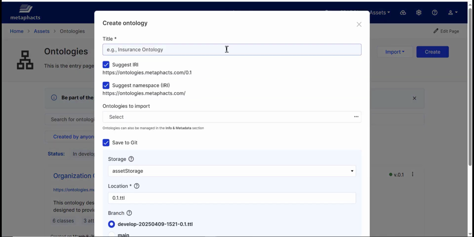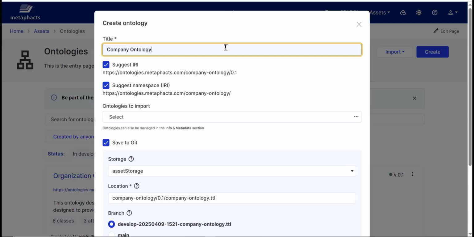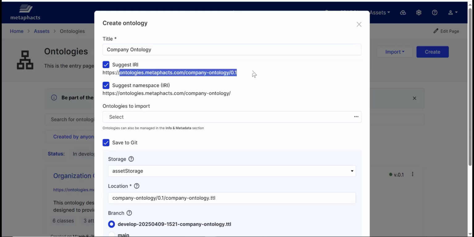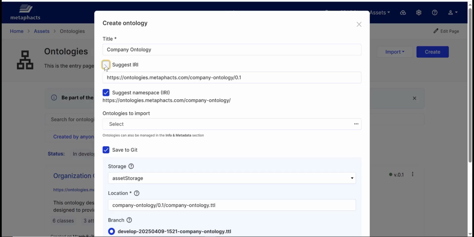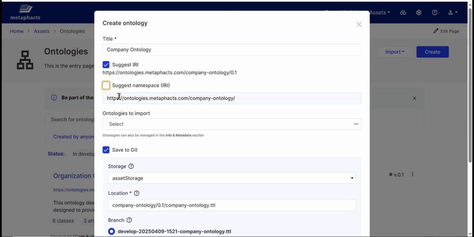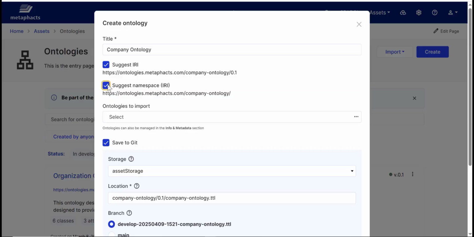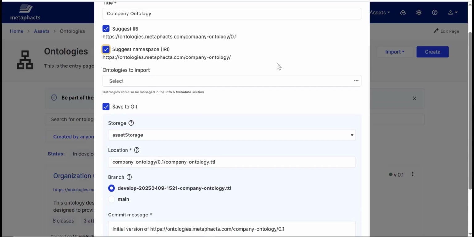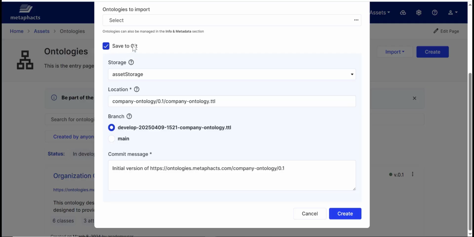Create. Now we will be prompted to enter a title for our new ontology, namely, Company Ontology, while the URI and namespace of the ontology will be pre-filled based on this title. By default, this will be ontologies.metafax.com, but we can change that if we want to. Additionally, customers can change the default namespace for all ontologies according to their internal guidelines, and restrict users from changing these to comply with internal governance processes. Finally, we can also choose to save our ontology to Git for versioning if we want to.